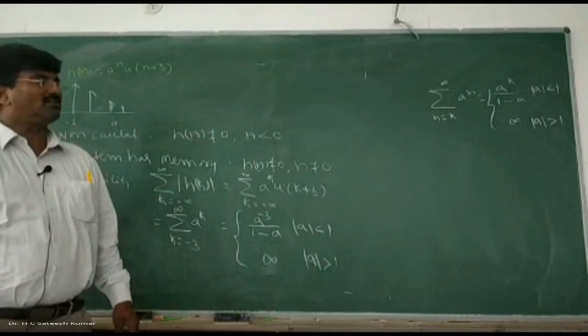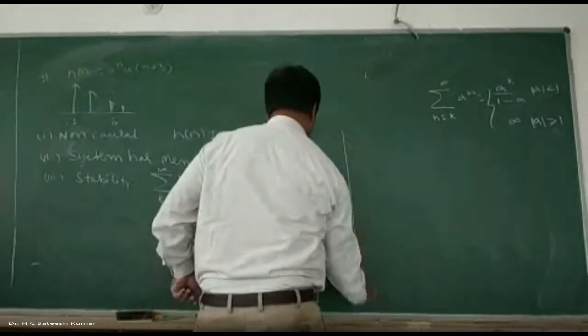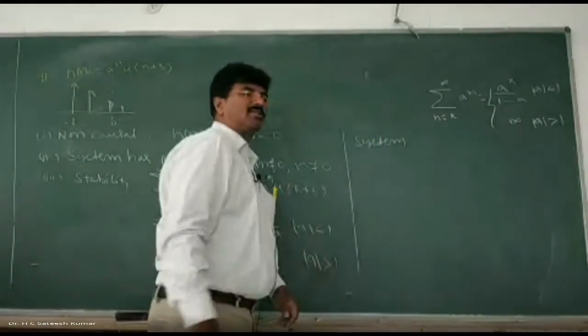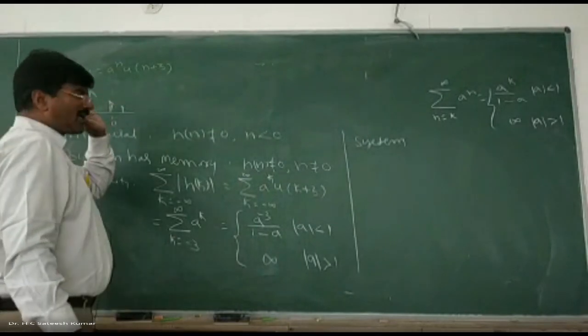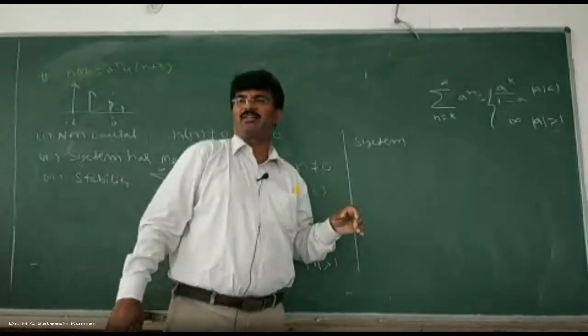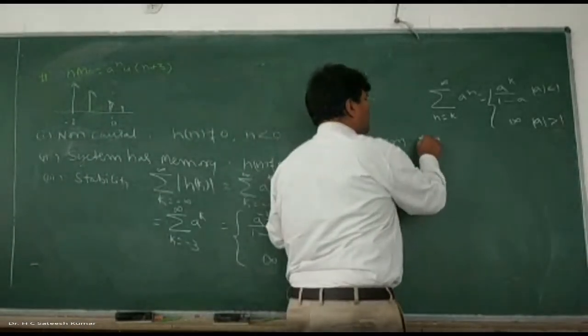So therefore, what can we write? The system is conditionally stable. So we cannot say the system is stable, and we cannot assume that a is less than 1. Just to sketch the diagram, I have taken it like this. But actually speaking, we don't know whether a is greater than 1 or less than 1. He has not given the condition. So we should say that the system is conditionally stable.